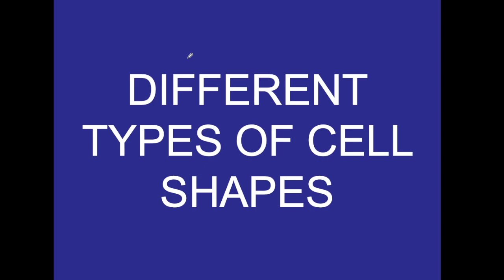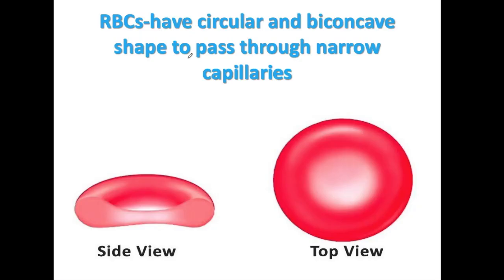Now, there are some different types of cell shapes. So, here are some shapes of cells which serve some specific functions. For example, number 1, RBCs. RBCs are circular and biconcave. This is because they can pass through narrow capillaries like arteries and veins and cannot get stuck in them while passing.